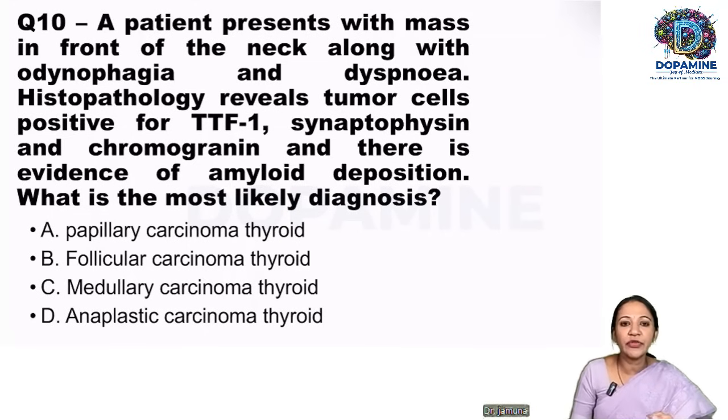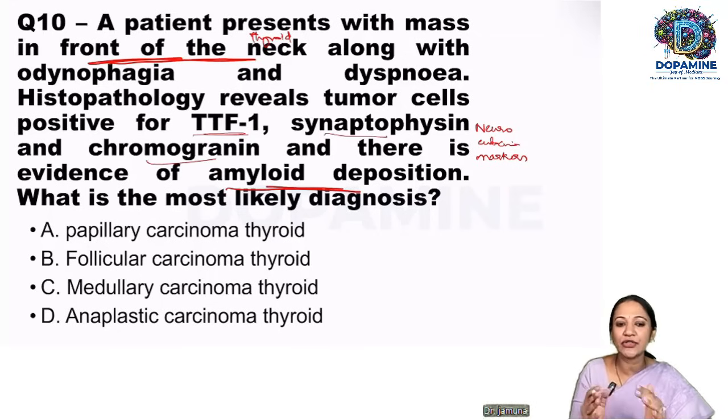A patient presents with a mass in front of the neck. So whenever there is a mass in front of the neck, we are dealing with thyroid. With odynophagia, pain during swallowing, and dyspnea, difficulty in breathing. Histopathology shows tumor cells which are positive for TTF1, thyroid transcription factor 1, synaptophysin and chromogranin. So they are neuroendocrine markers. In addition, there is evidence of amyloid deposition. So, a very clear-cut, straightforward question, which we have discussed so many times. The diagnosis is medullary carcinoma, thyroid.